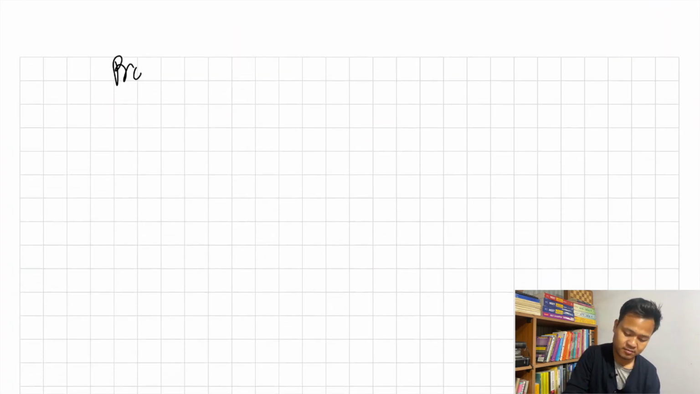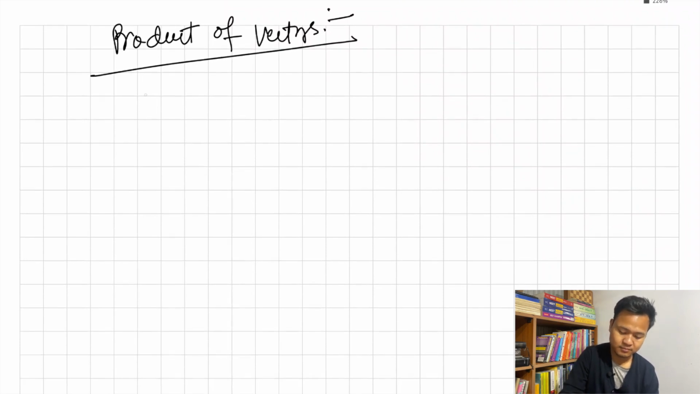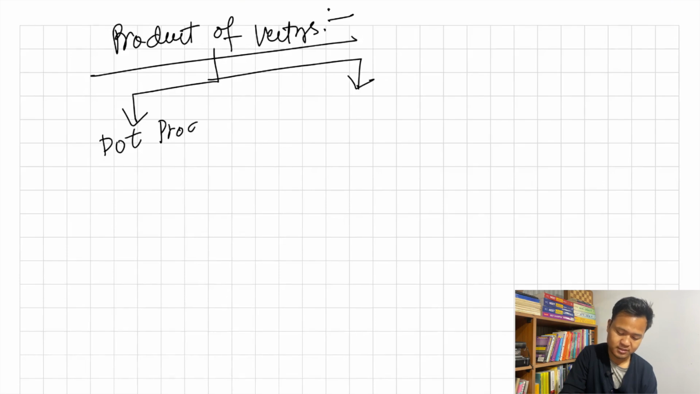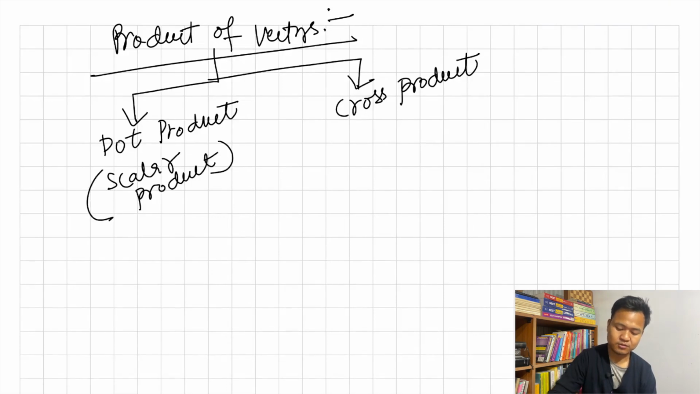Next you have the product of vectors. You have two products. The first one we call the dot product. The second one we call the cross product. The dot product is also called the scalar product, and the cross product is also known as the vector product.